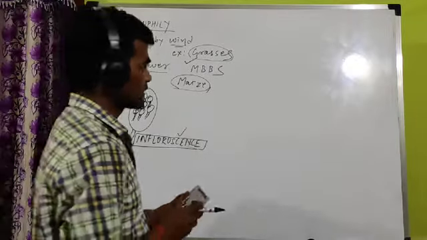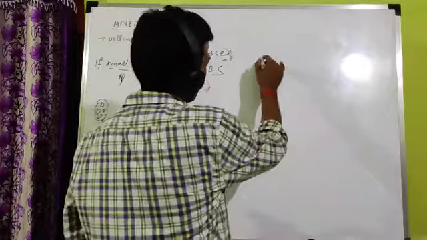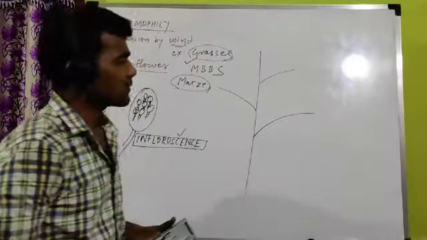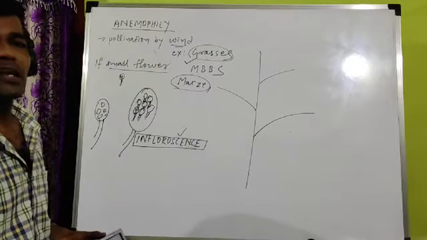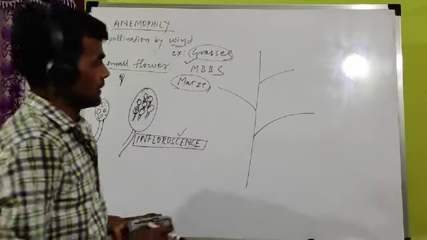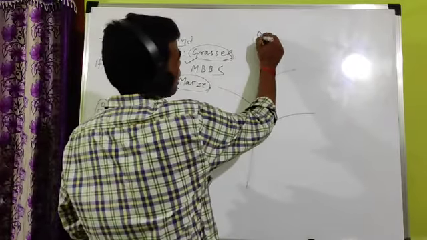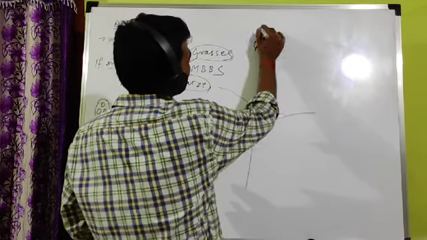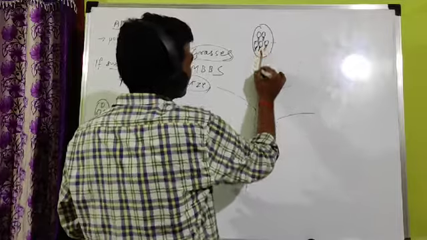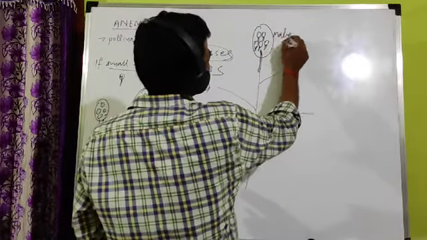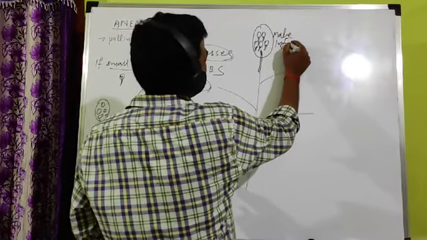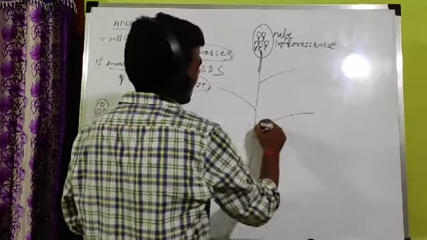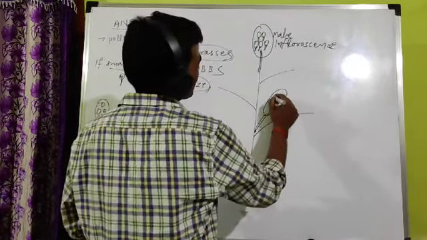So in case of maize, you find this type of inflorescence. Inflorescence you can find. If you look at the maize, in case of maize, these are the branches. In case of maize, the male and female inflorescence are separate. Male inflorescence are found at the top. This is the group of flower. Group of flower is called inflorescence. The male inflorescence, this is the male inflorescence. And a female inflorescence is present here.